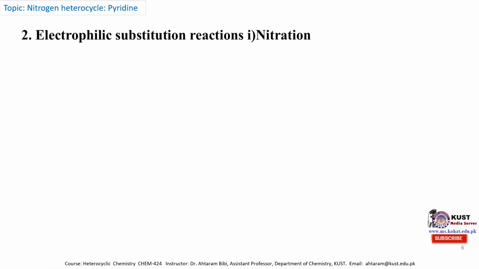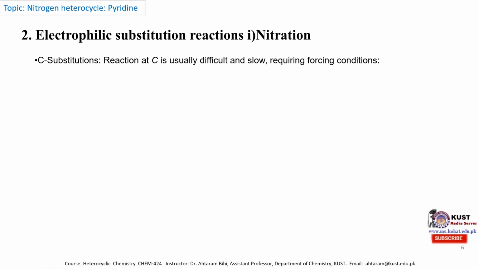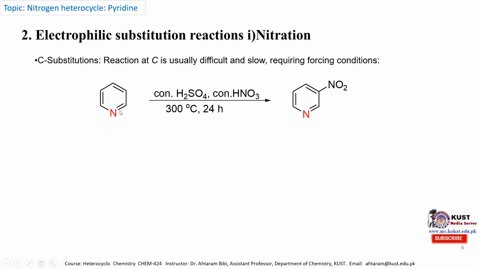Next reaction is the electrophilic substitution reaction, and the simplest example is nitration. Generally, nitration of the pyridine molecule is very slow, as I mentioned before, much slower compared to the benzene molecule, and it requires forcing conditions. Here, this is a pyridine molecule.